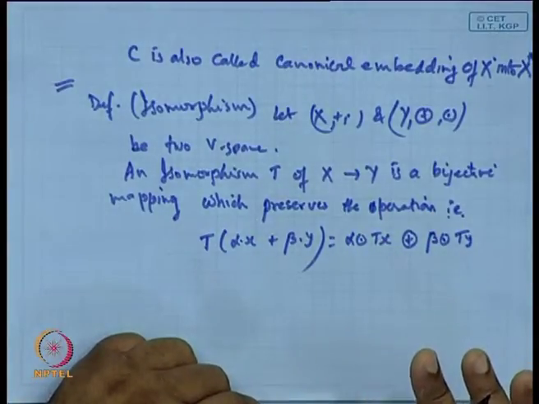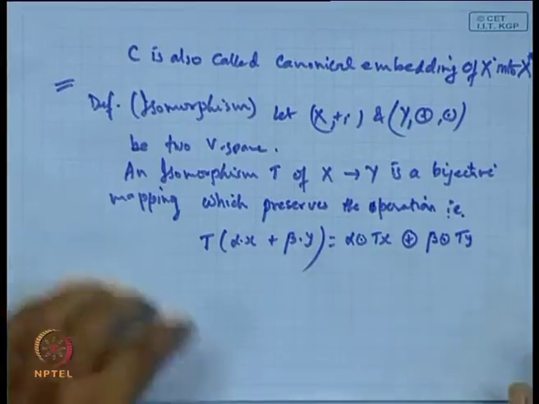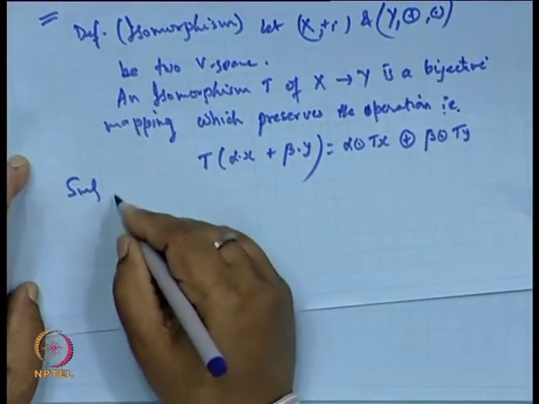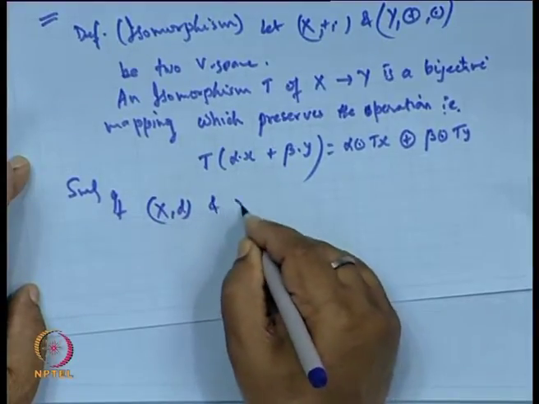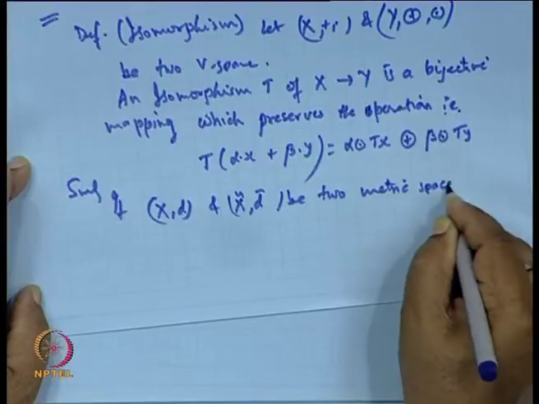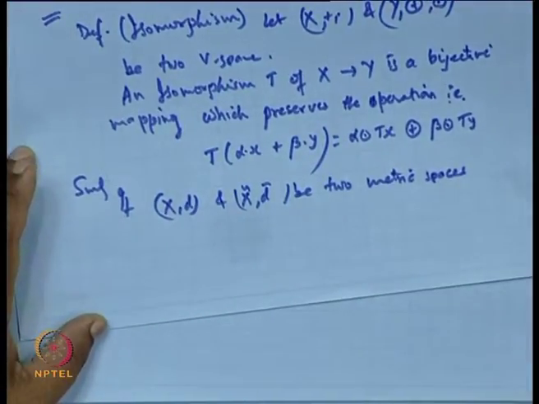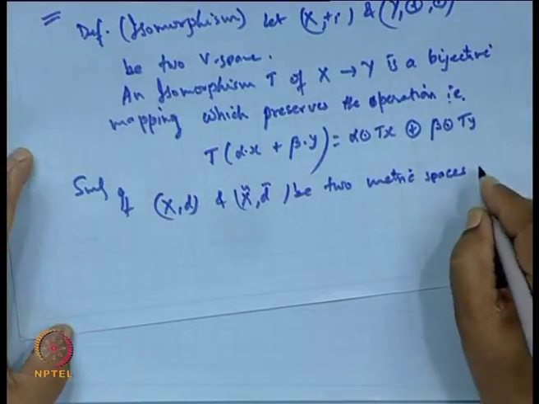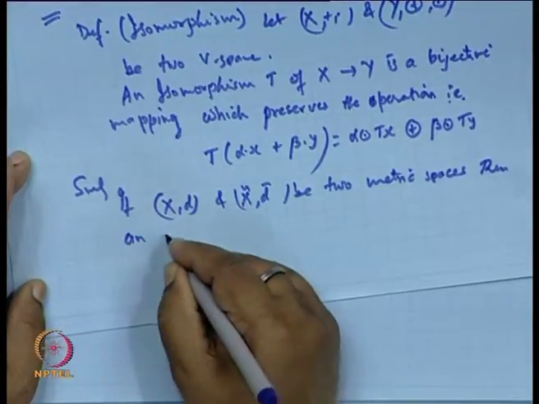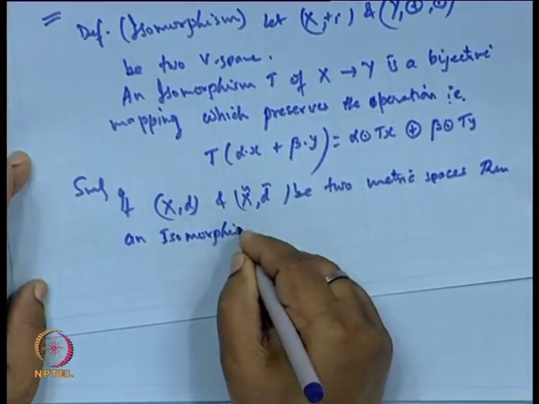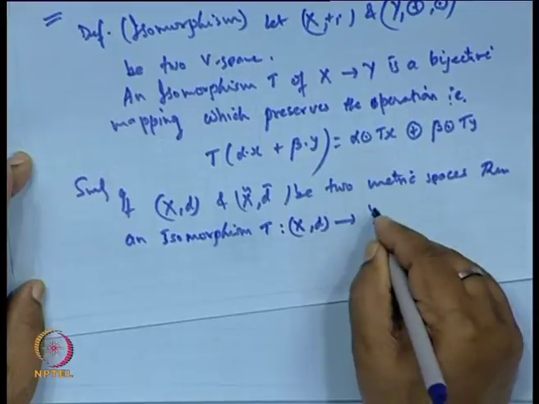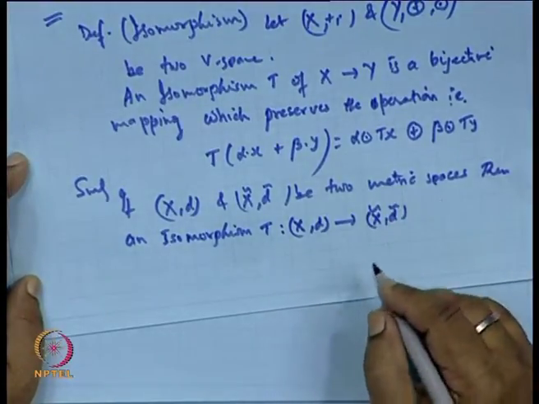X belongs to X, Y. Similarly, in case of this operation, if (X, d) and (X bar, d bar) be two metric spaces, then an isomorphism T of a metric space (X, d) to (X bar, d bar) is a bijective mapping.